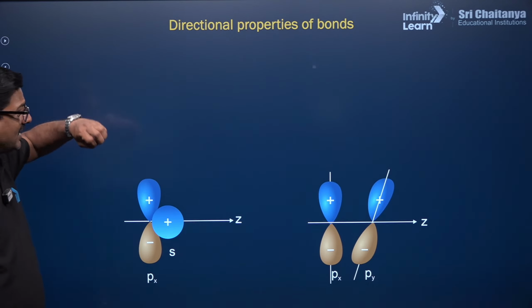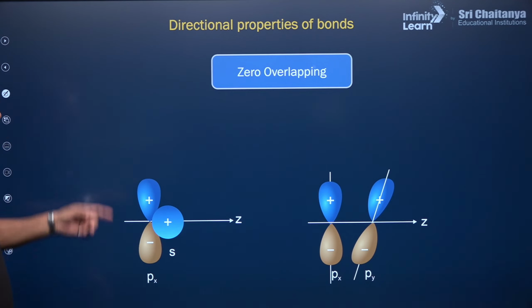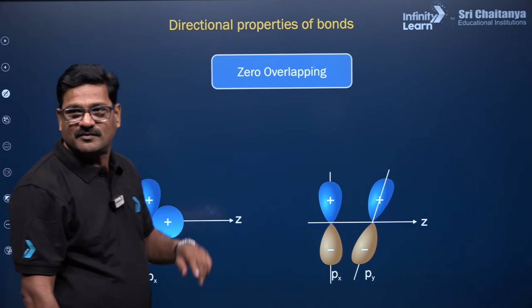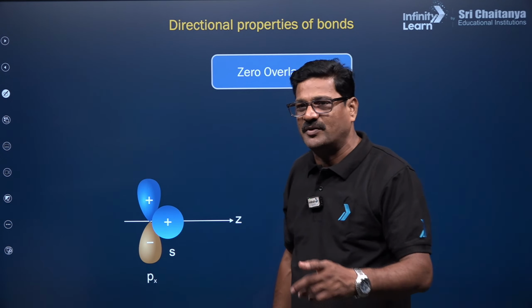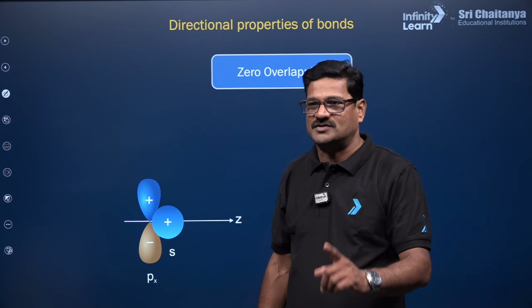There is no chance of overlapping here. This is called zero overlapping. Which of the following is zero overlapping? Which of the following is negative overlapping, positive overlapping? This gives you a very good question.